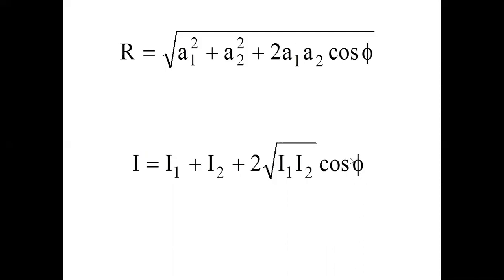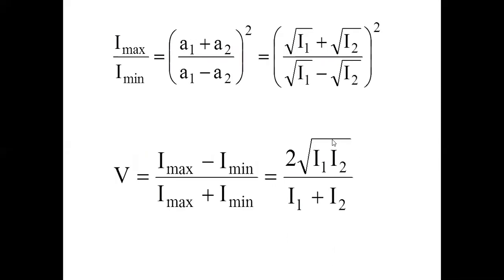So if the phase difference between the two waves is phi, the resultant intensity I is equal to I1 plus I2 plus 2 root I1 I2 cos phi, because the square of the amplitude is intensity. I1 plus I2 plus 2 root I1 I2 cos phi. That is another formula.